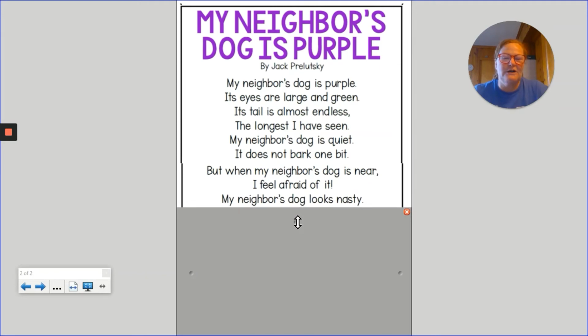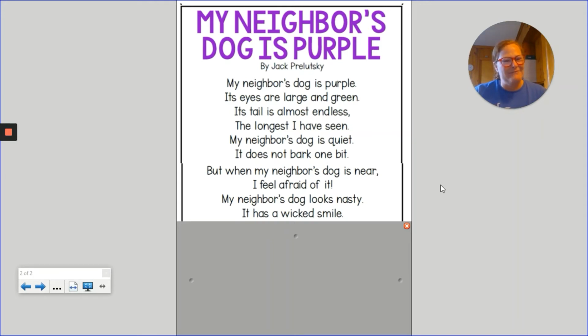My neighbor's dog looks nasty. It has a wicked smile. So now you're picturing this dog that has this really wicked, kind of crazy smile. So it's purple, large green eyes, really long tail, quiet, but kind of scary. And now it has this wicked smile. I'm picturing just kind of a scary, sinister smile. Is your drawing changing? Is your visualizing changing? Is your mental image different from what you had at the beginning?